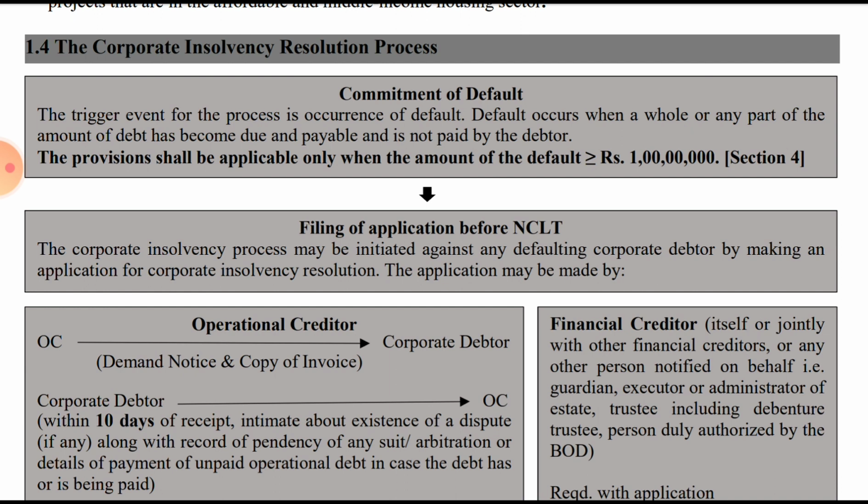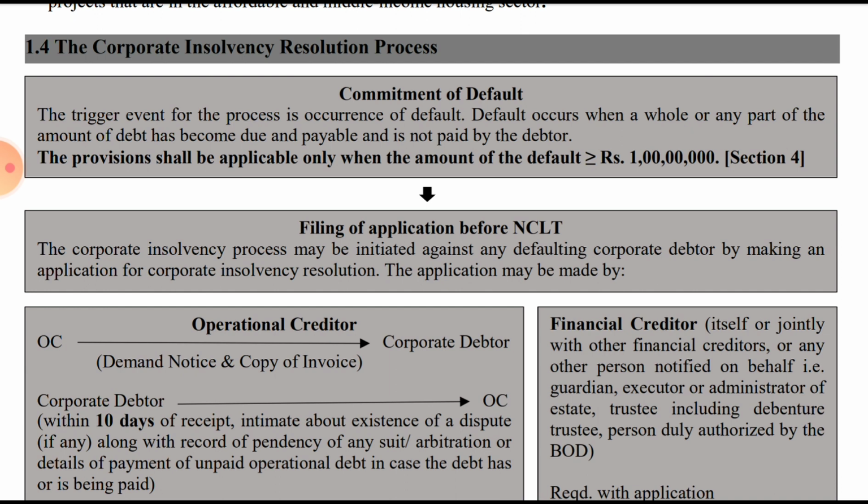First there should be the commitment of default. Here also there is an amendment. The trigger event is the occurrence of a default, which occurs when the whole or any part of the amount of any debt has become due and payable and is not paid by the debtor. The trigger point for the IBC, the Code, to be attracted is that there should be a default.